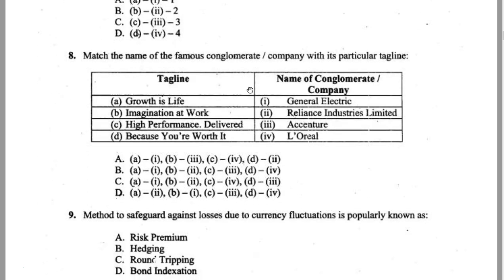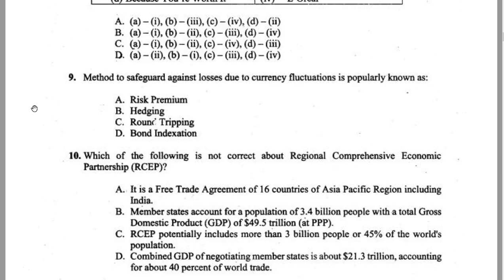Again, easy one. So match the name of the famous conglomerate company with its particular tagline. Okay, what is it? G has been there in the news now also. Growth is Life, okay. Reliance, Imagination, okay. High performance delivered, great stuff, L'Oreal. So I think there is nothing wrong. So do we have A, 1, 2, 3, 4? Answer is A. Simple. These were the easy ones.